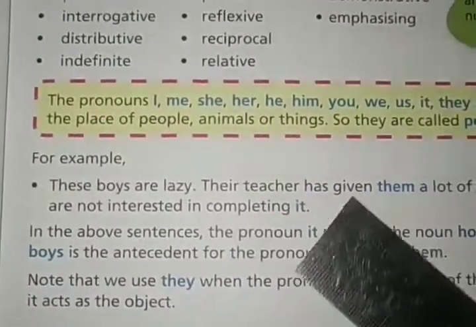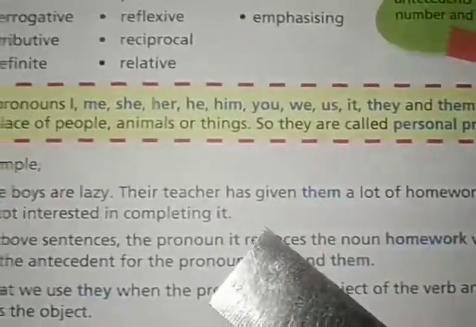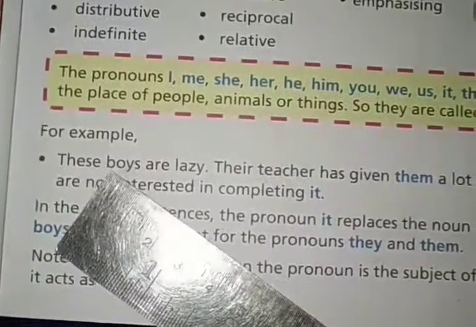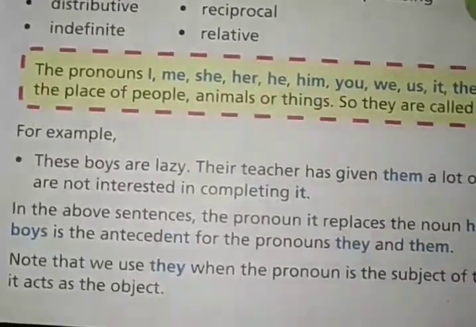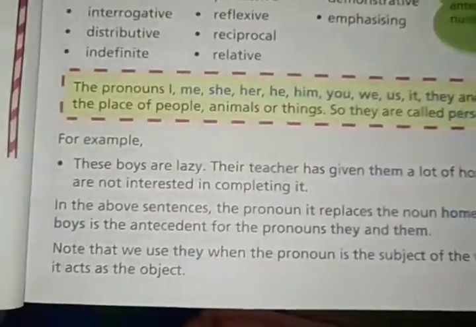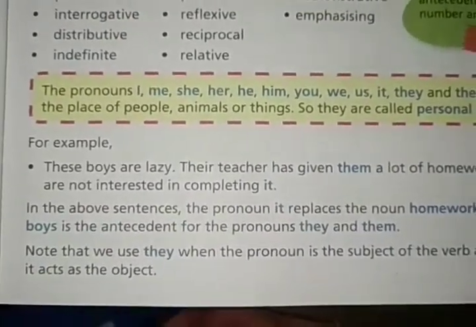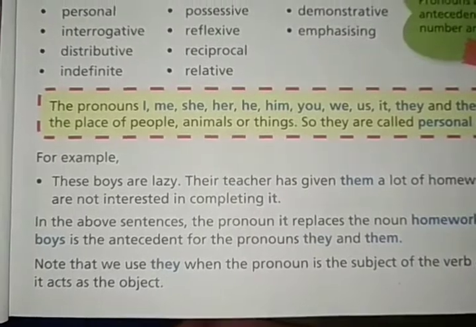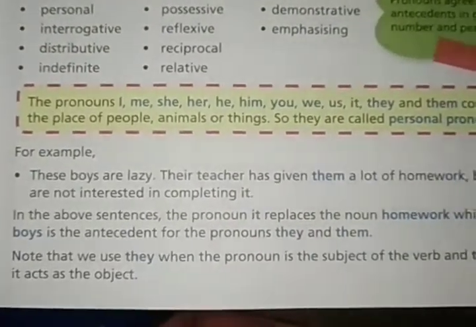I told you the pronouns them and they are used instead of boys. Okay, so boys is the antecedent for the pronouns them and they. And homework is the antecedent for the pronoun it.